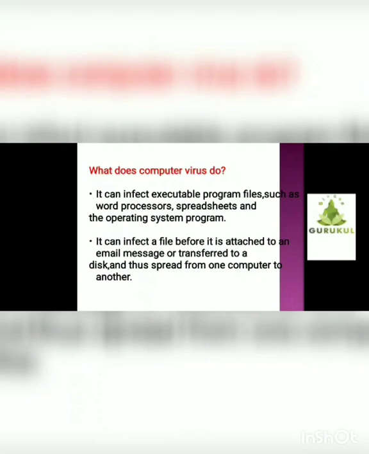Spreadsheets means whatever the worksheet that we are designing in the MS Excel. And the operating system programs, means operating system is the program which is much more essential for a computer system to run. So the computer virus will infect all these executable program files.